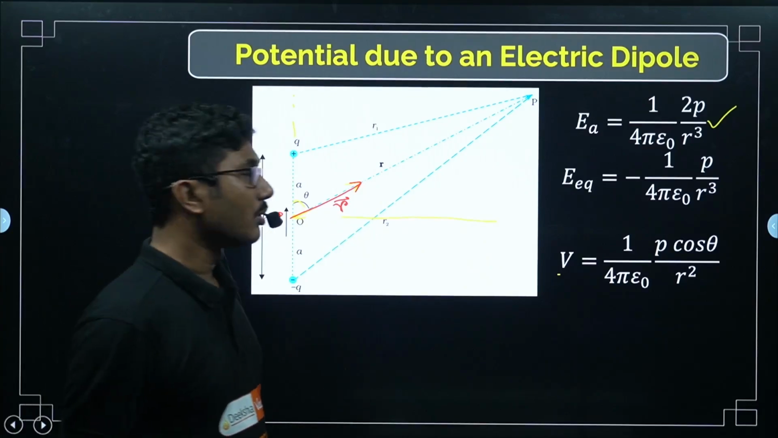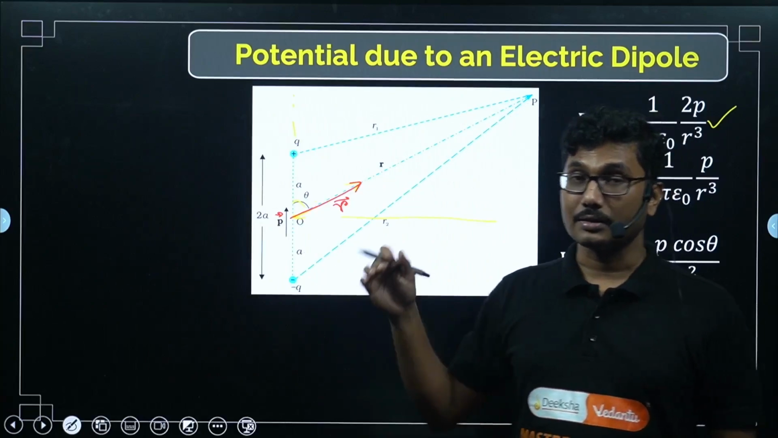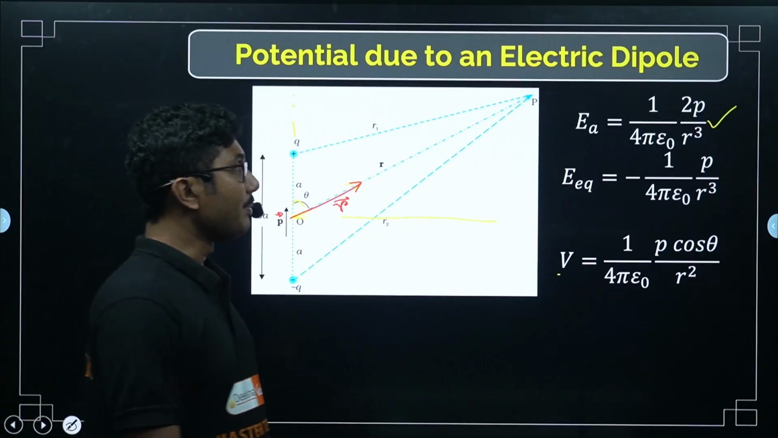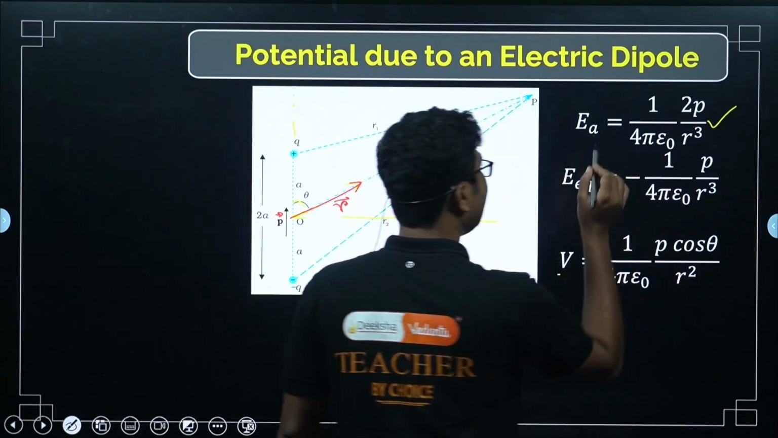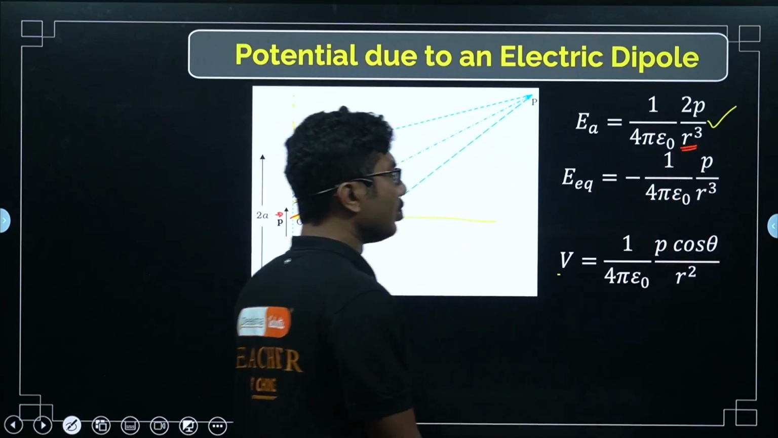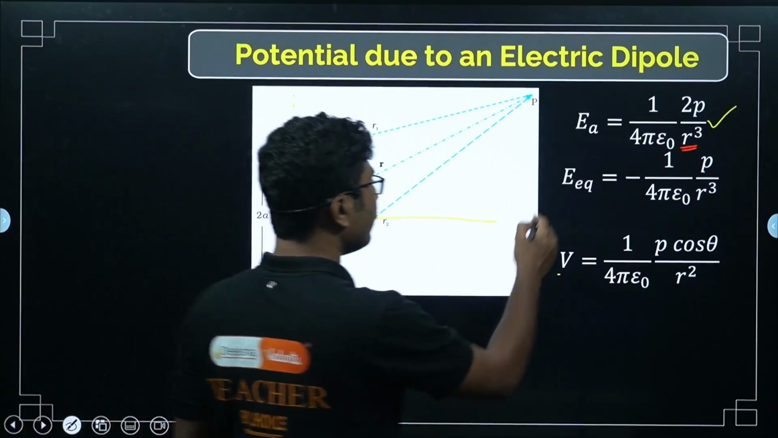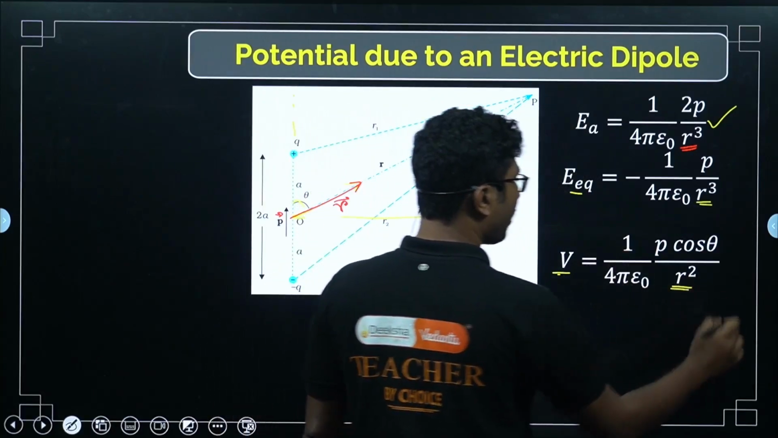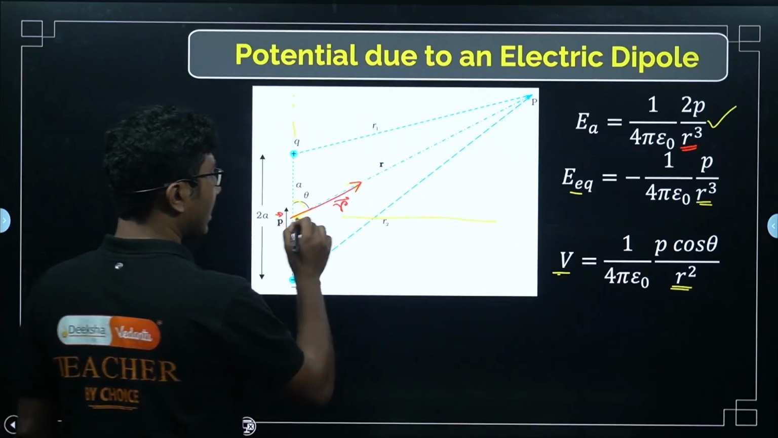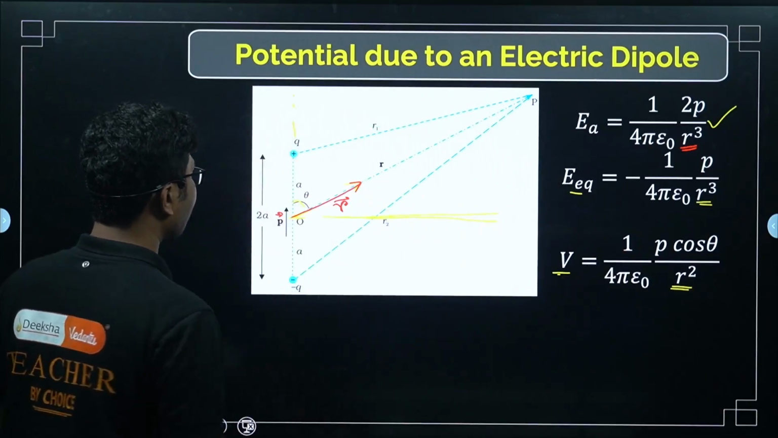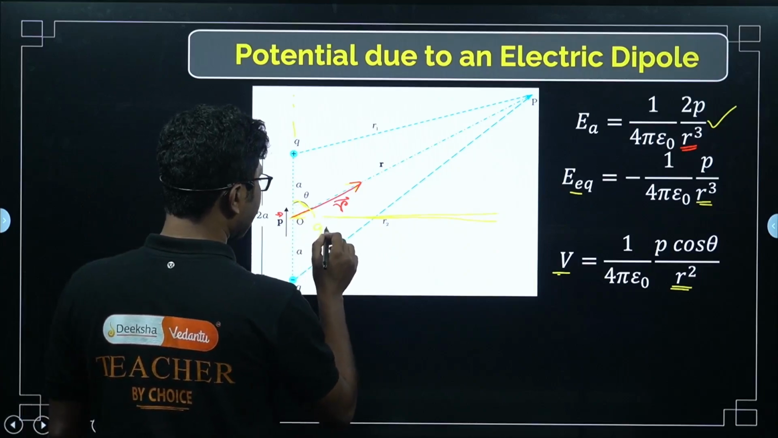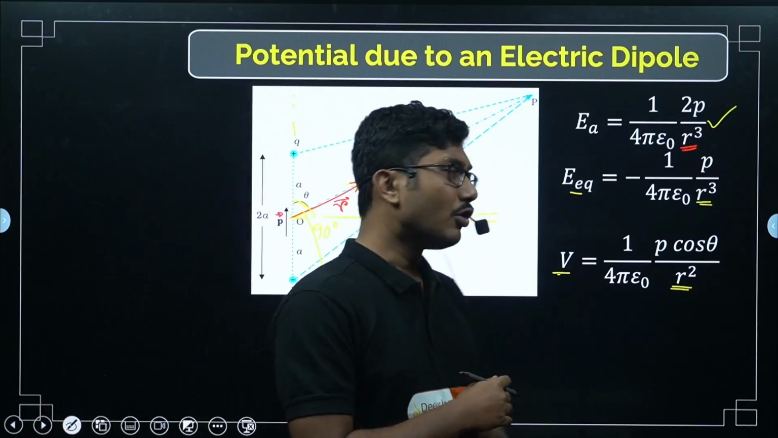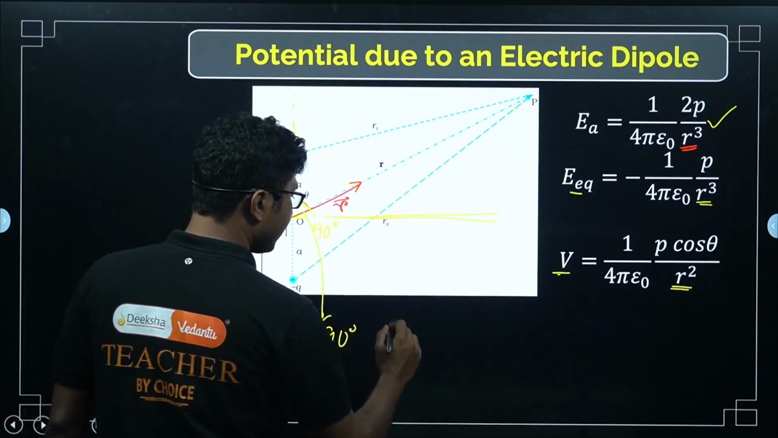We will do electrostatic potential and electrostatic charges and field division as well, but I am doing this chapter division first because of this week's KPL. Right now, if you see, E on the axis is proportional to 1 by R cube, and E on the equatorial plane is also proportional to 1 by R cube, whereas potential is proportional to 1 by R square. Now, at any point on the equatorial plane, this angle theta will be 90 degrees. So cos 90 is 0. So on the equatorial plane, potential is 0.